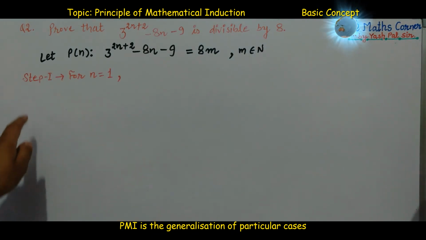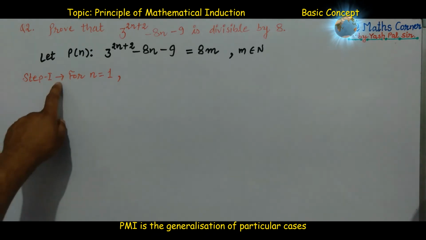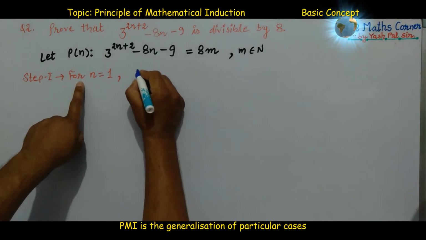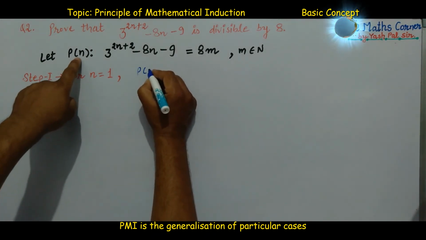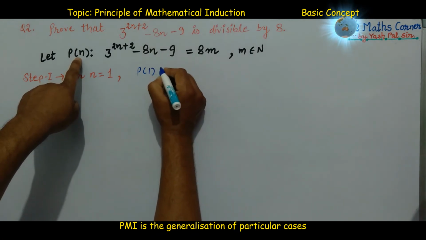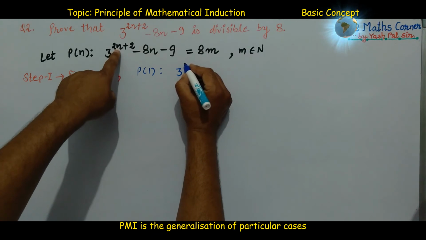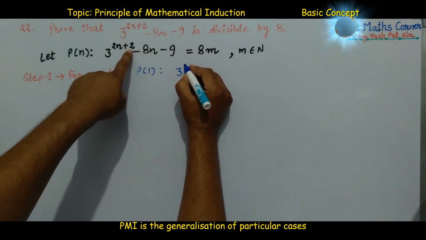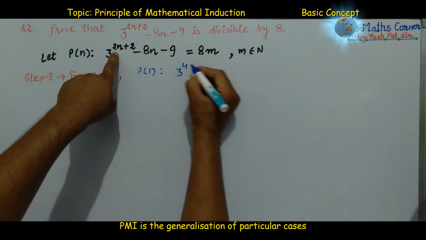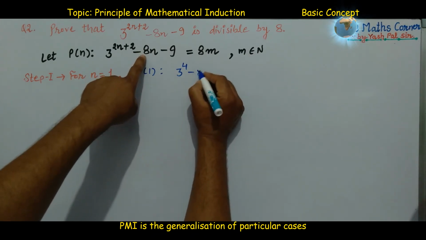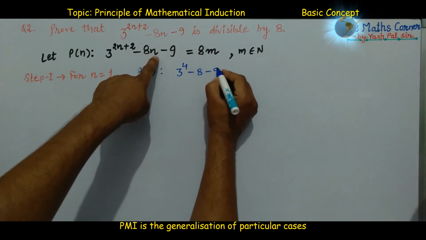Now we check the validity in step 1 for n is equal to 1. That is, in place of n we put 1. The left hand side is 3 raised to power 2 into 1 plus 2, that is 3 raised to power 4, minus 8 into 1, minus 9.